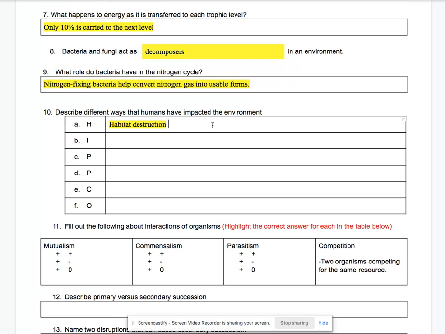But unfortunately, when we do that, we are destroying the habitats of other organisms. The same thing goes for humans making buildings, even beavers making dams. They're disturbing the habitat for the fish. All right, I stands for invasive species.